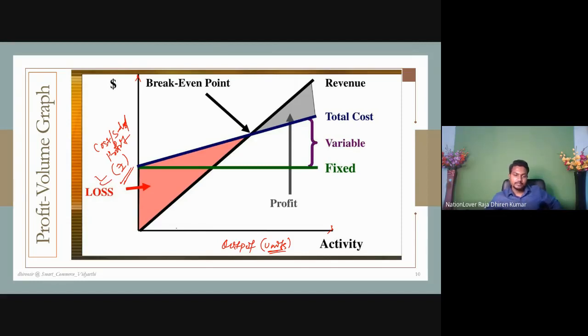As we produce more and more, what will happen? Look at it, this is the fixed cost. The fixed cost remains fixed irrespective of any level of output. So it is directly parallel to the OX axis. Fixed cost is always fixed with respect to total production. Obviously up to a certain level, but we will not go there.